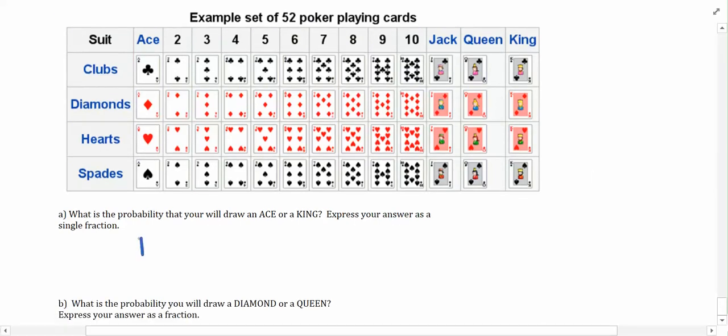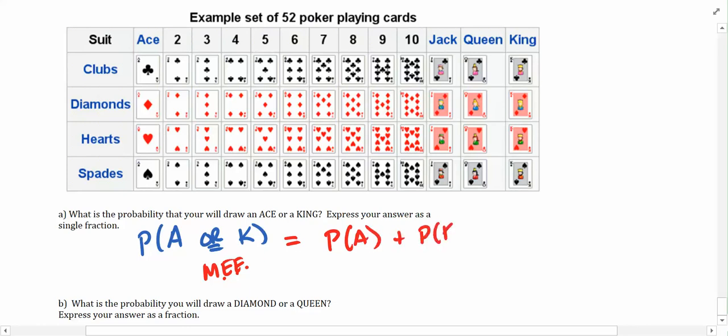So we want the probability of an ace or a king. The first thing you have to ask yourself is, are these things mutually exclusive? And yes, they are. The reason they're mutually exclusive events is because there's no way I could draw an ace and a king at the same time if I'm only drawing one card. So that being the case, this is just the probability of getting an ace, and we add that to the probability of getting a king.